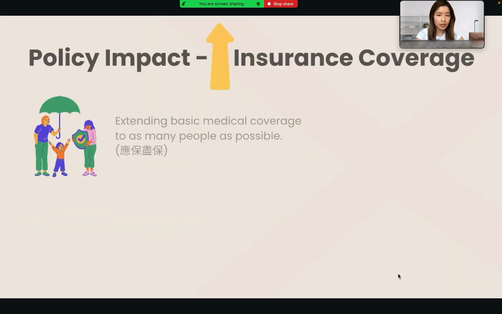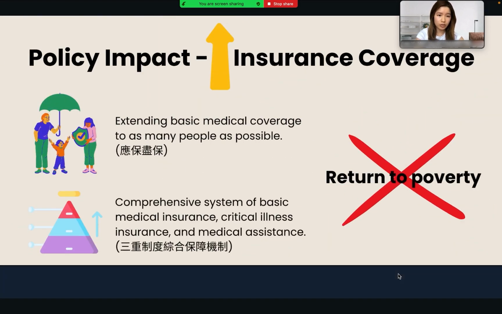This policy addresses the issue through two key approaches. It expands basic medical coverage to as many people as possible, and also introduces a three-tier insurance system to support vulnerable populations, which includes basic, critical illness, and medical assistance. Together, these measures protect against large-scale return to poverty caused by illness.